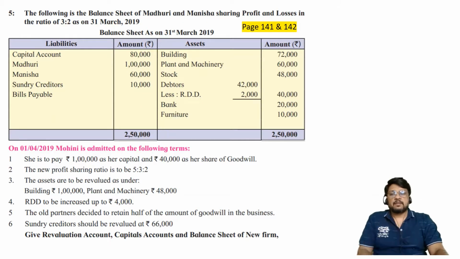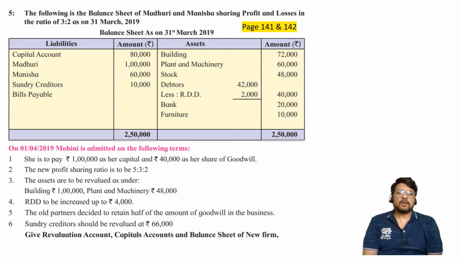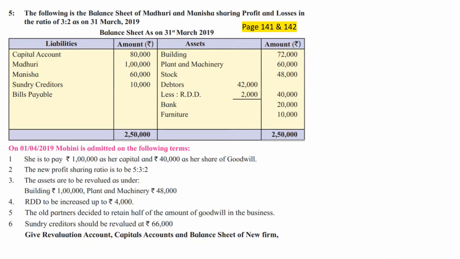It was asking only for partners capital account, but we prepared revaluation account as a working note. And yes, now let us consider question number 5. This is from page number 141 and 142 of your government textbook. We are talking about admission of a partner. Nice problem it is. Now concentrate on the problem more.